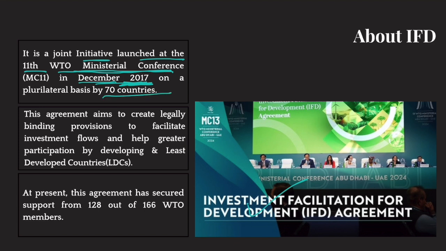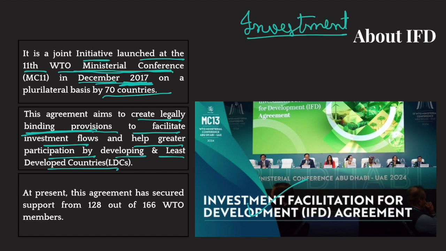Now, what is this agreement? This agreement aims to create legally binding provisions to facilitate investment flows and help greater participation by developing and least developed countries. What China argues is that once this agreement is in force, all the countries of the world would be bound by certain legally binding provisions of this agreement. Now, China says that these legally binding provisions are not harmful. In fact, they promote investment, especially in developing and least developed countries.